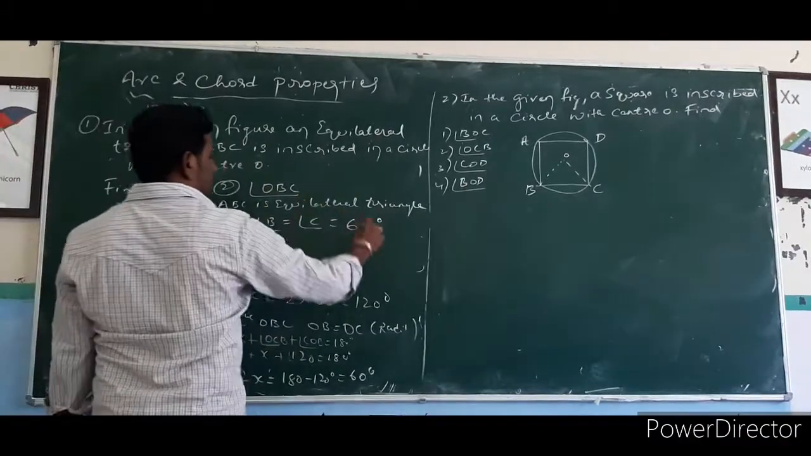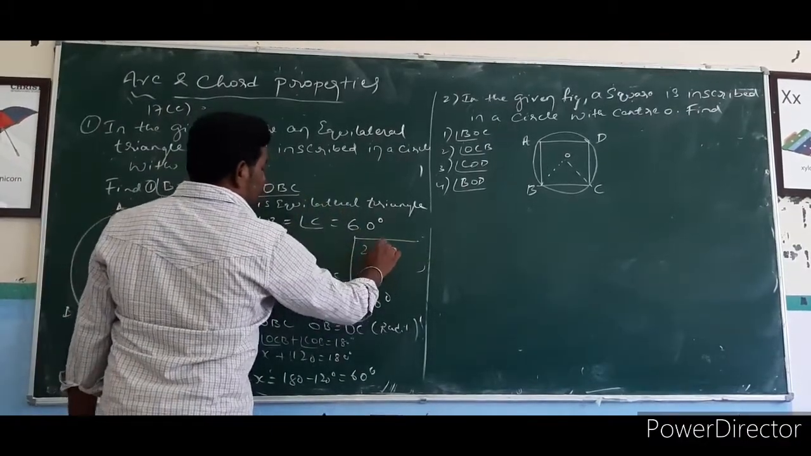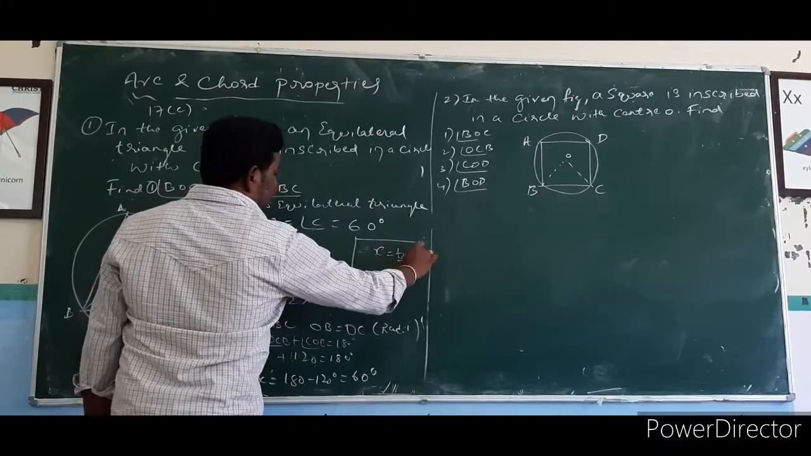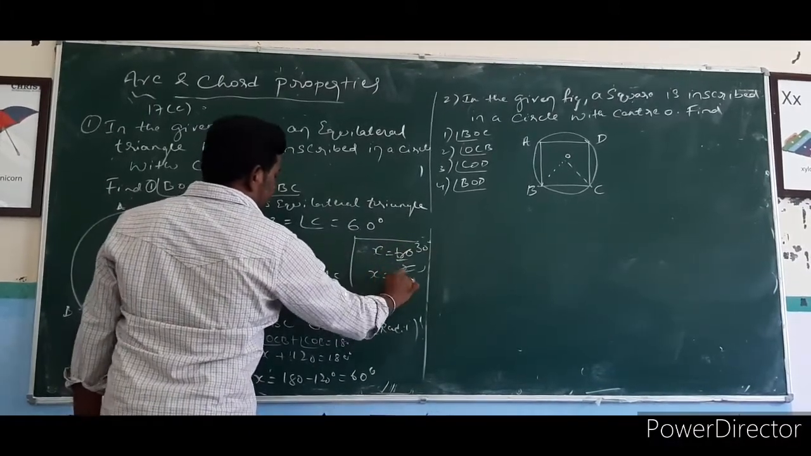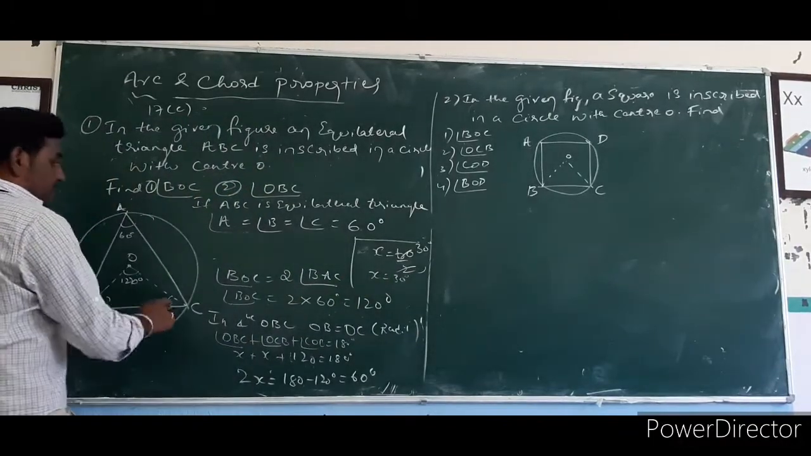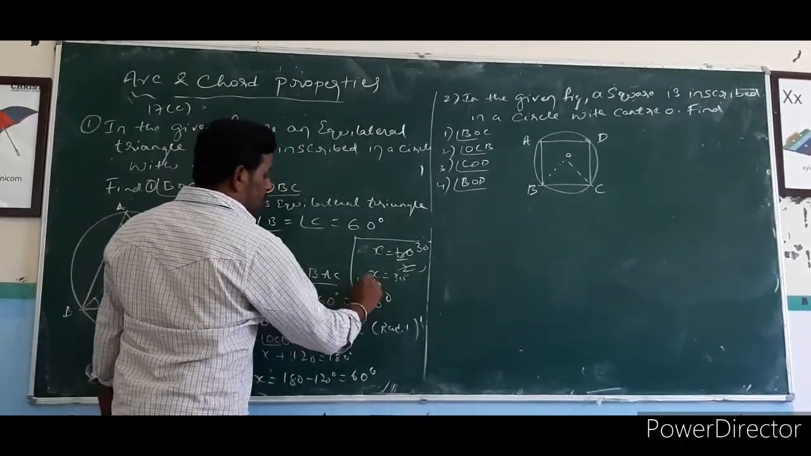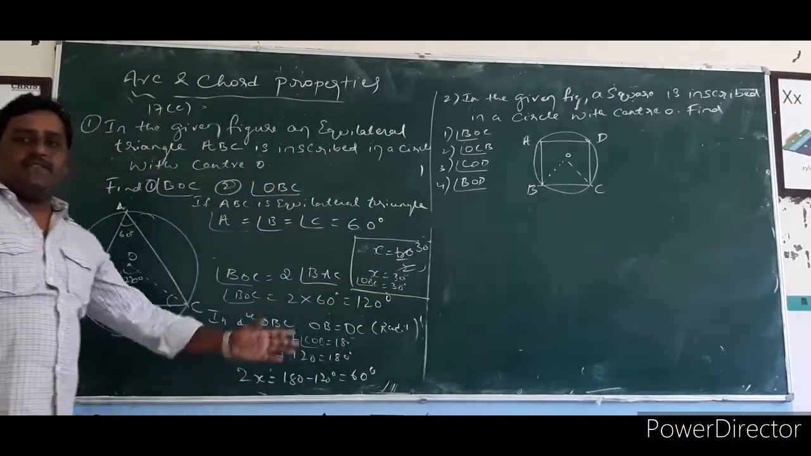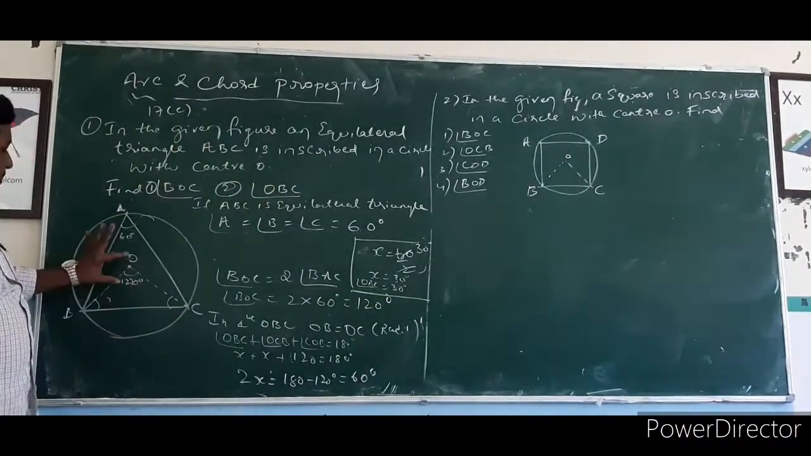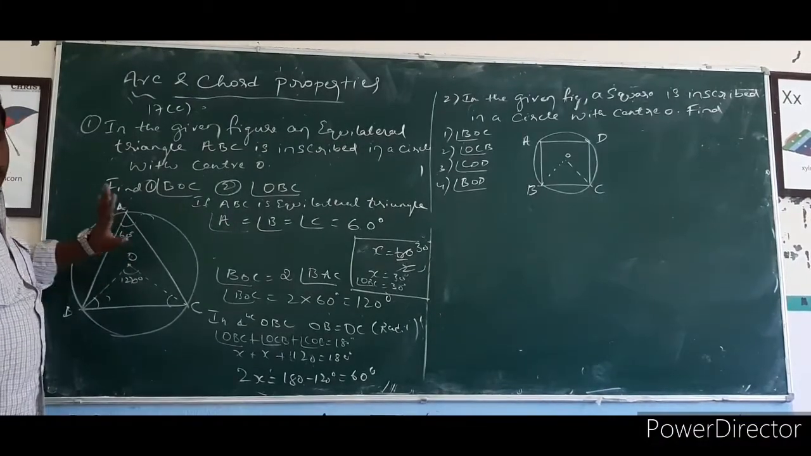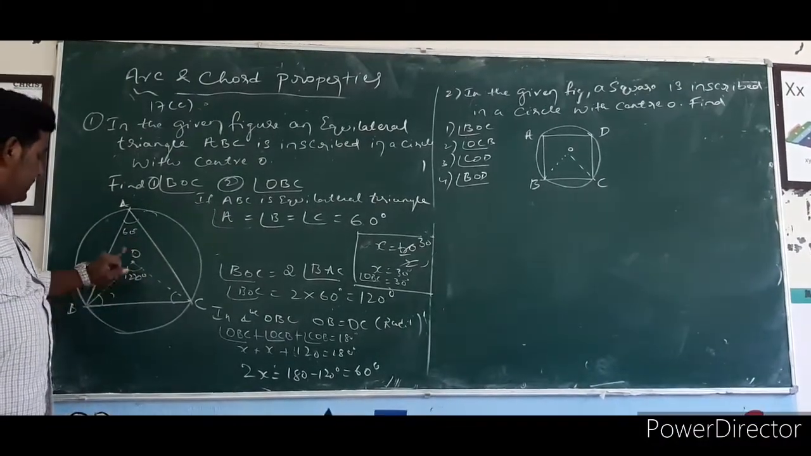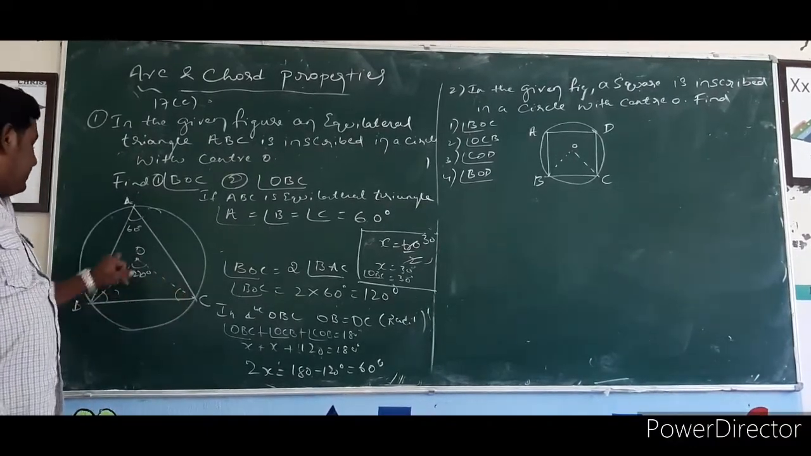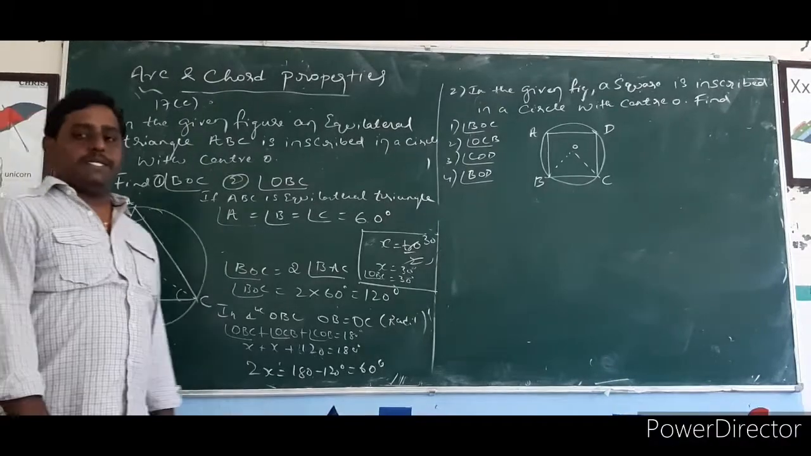So that means 2x is equal to 60, divided by 2, 30 degrees. x is equal to 30 degrees, means what about angle OBC? That is angle OBC is equal to 30 degrees. So you can easily find out the angles. First you use the central angle and circumference angle property, and then in this triangle OBC we use the isosceles triangle property. Then you can easily find the angle OBC.